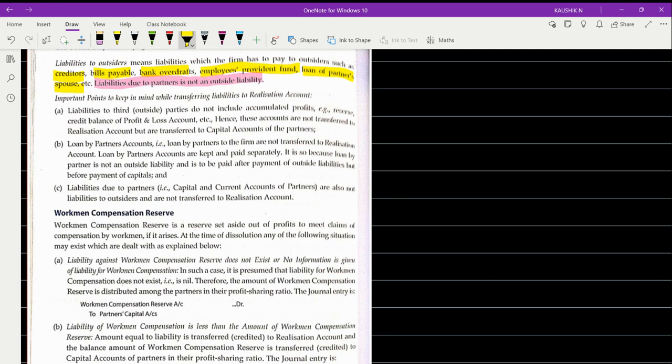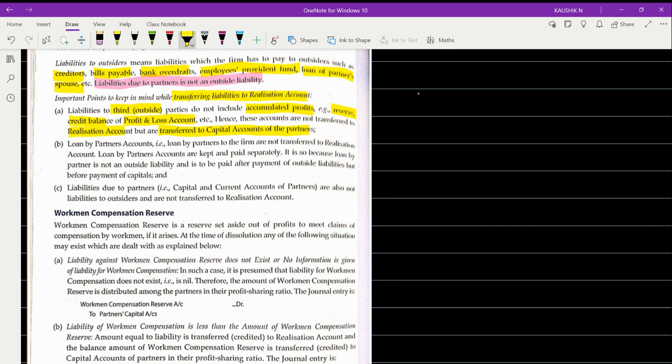The next, as it says, the important points to keep in mind while transferring the liabilities to your realization account. Okay, they are given few examples. Liability to the third parties, that's outsiders, do not include the accumulated profit. Example, reserve, credit balance of profit and loss account, etc. Hence, these accounts are not transferred to the realization account but transferred to the capital account of the partners.